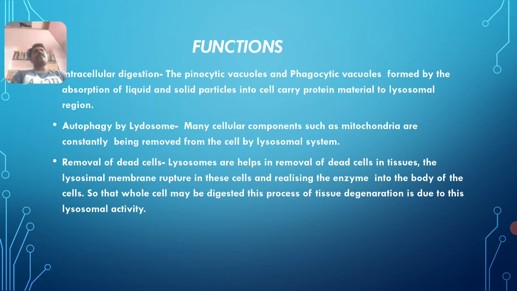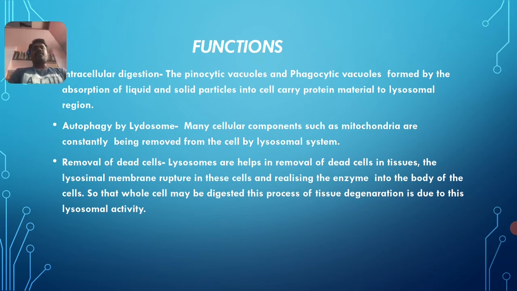Intracellular digestion refers to digestion that takes place within the cell with the help of lysosomes. Those lysosomes combine with two different kinds of vacuoles. One is the pinocytic vacuoles, and another one is the phagocytic vacuoles. The substances undergo digestion, and they are circulated in the cell.